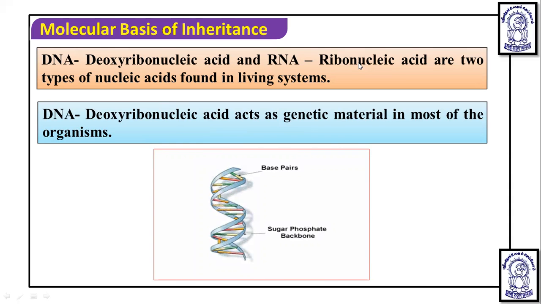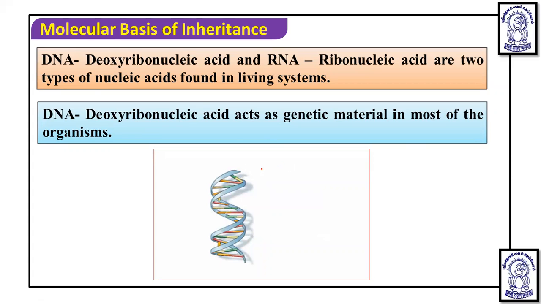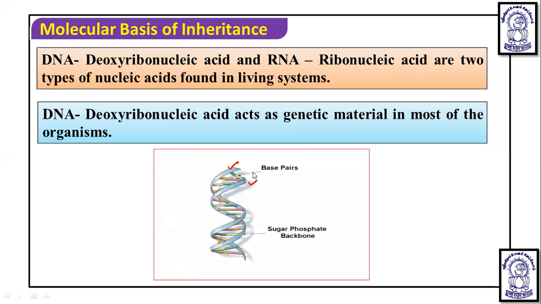And if we talk about DNA structure, it is a double helical model. As you can see here, there are two chains or two strands of DNA. This is one strand, this is another strand. These two strands are helically wound around each other. And in between them, there is base pairing. This strand represents a sugar phosphate backbone, and in between you will find ladder-like structures. These are nothing but base pairs.